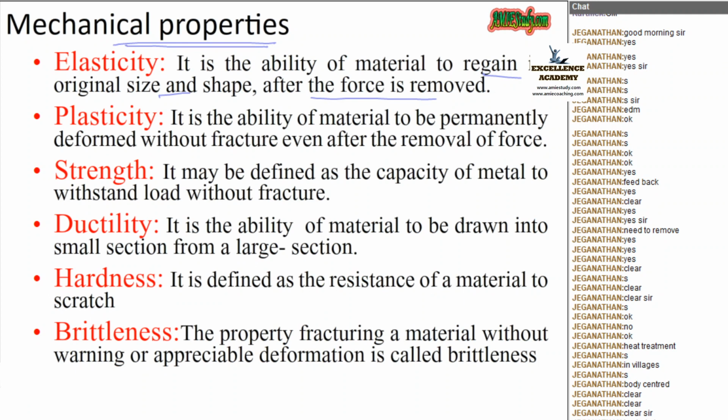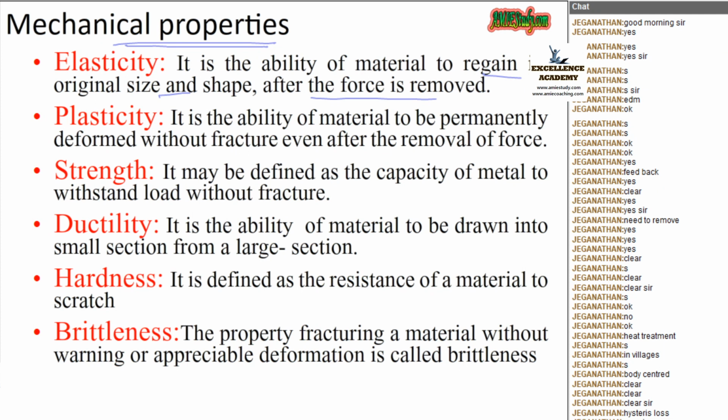Then what is plasticity? Whenever we release the force, it will not regain its original shape. You got it? That is called plasticity. You got the difference between elasticity and plasticity? Yes, fine. Next is strength. What is meant by strength? It is defined as the capacity of the metal to withstand load without fracture. Without fracture, how much load it can withstand, that is called strength.